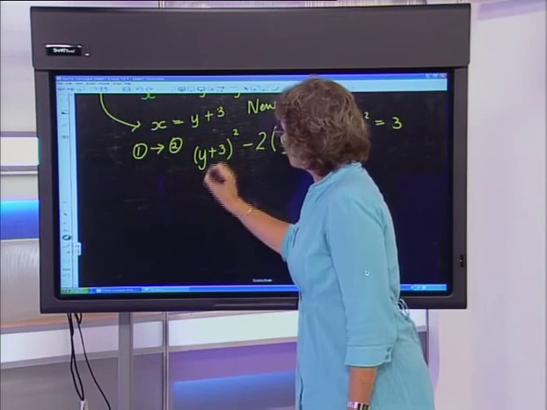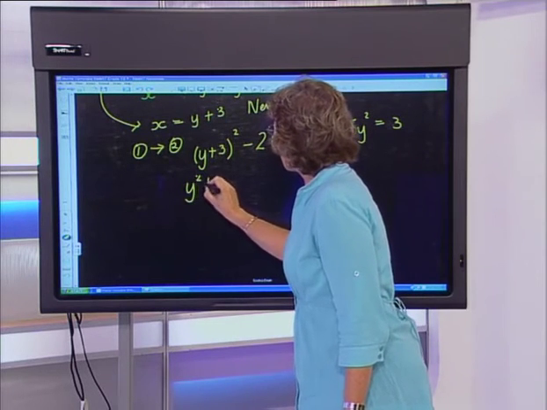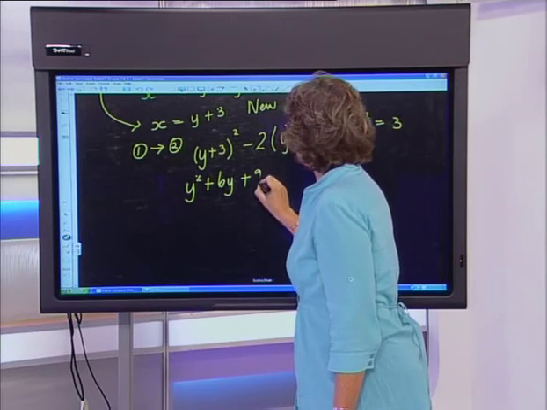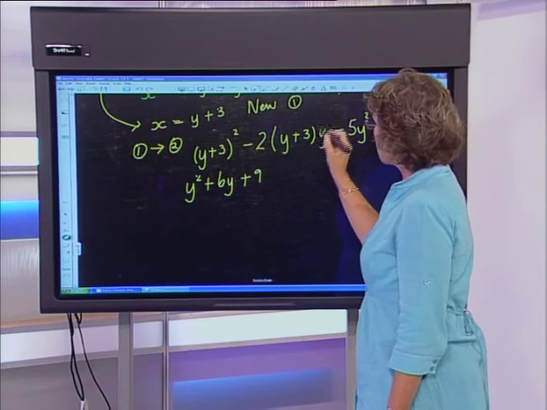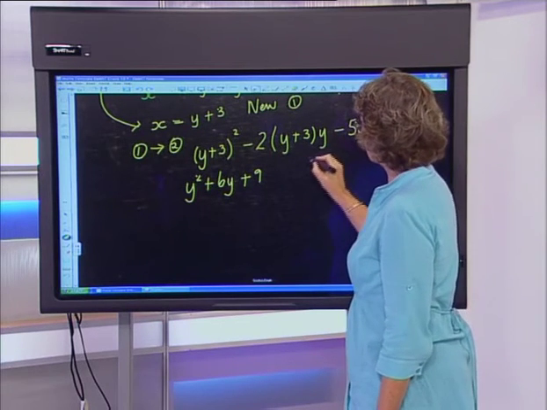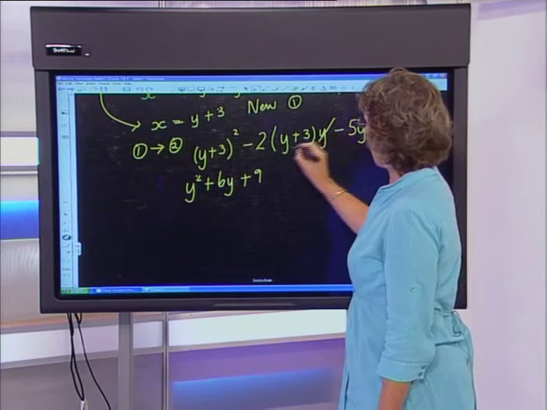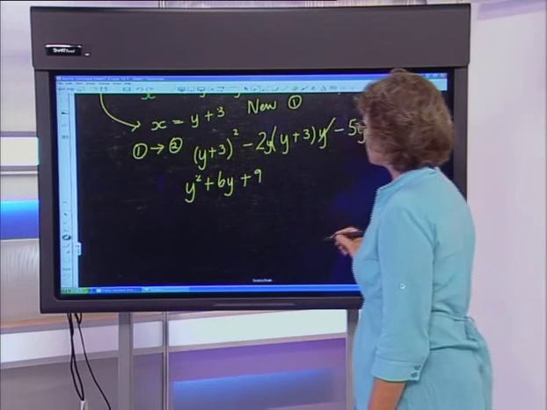So if we square that out, we're going to get y squared, add 6y, add 9. Now this is where the pitfalls are. So what I would encourage my candidates to do is to actually remove the y from the back and squish it there in front of the bracket.